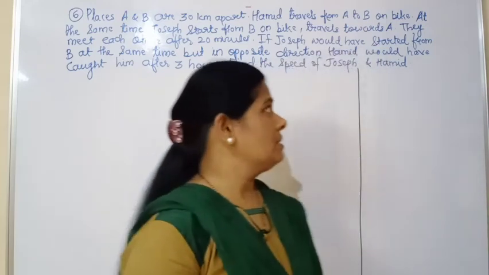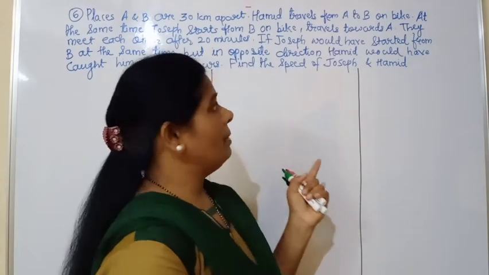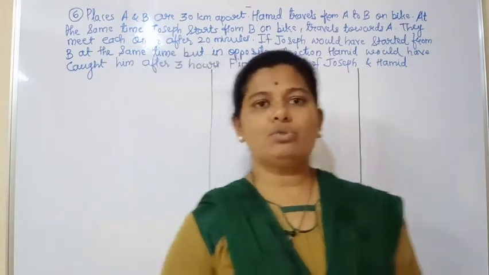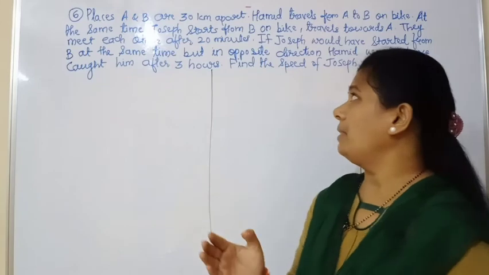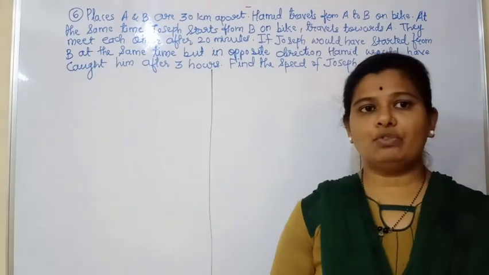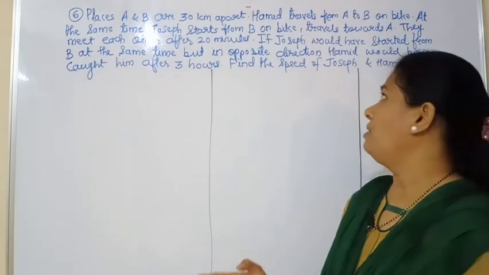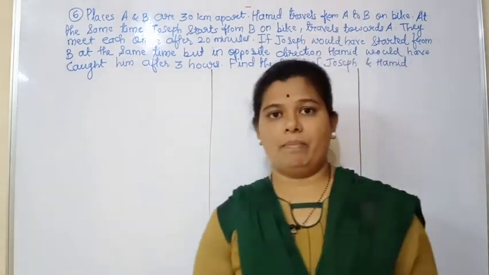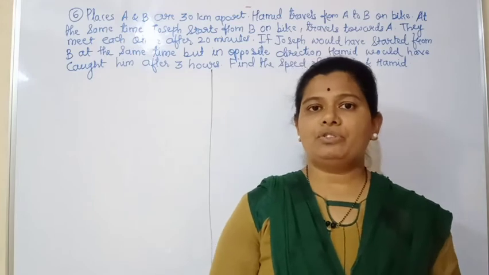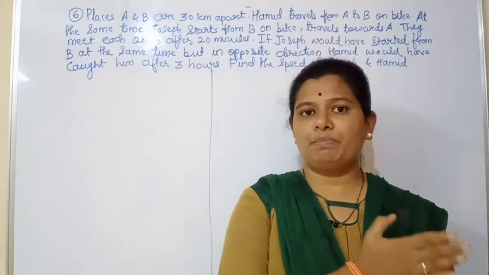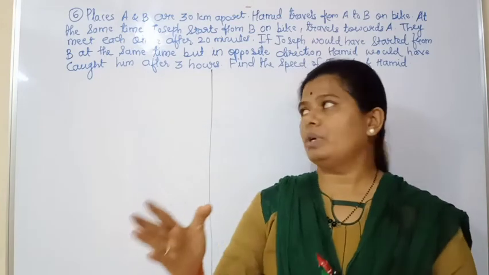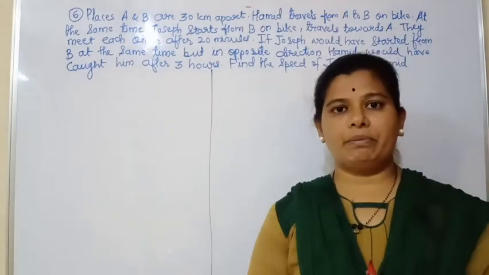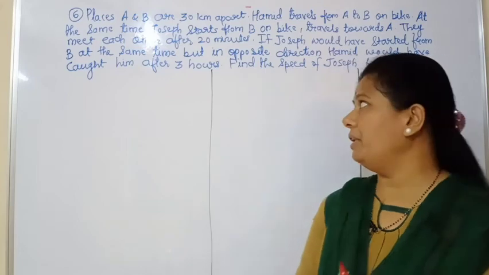Okay, then next is, that is the Hamid travels from point A to point B and he travels through a bike, and at the same time Joseph also starts from B. Okay, and he is also traveling on a bike. Then he is traveling towards A. Okay, so Hamid is traveling towards B and Joseph is traveling towards A. Okay, and they meet each other after 20 minutes. After 20 minutes they meet each other.